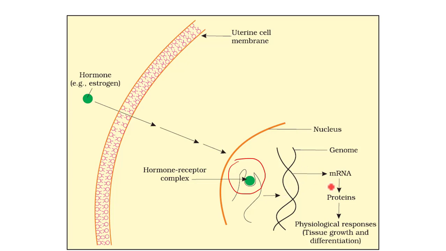This alteration in gene expression leads to changes in production of mRNA that ultimately has an effect on translation of proteins, and then these proteins regulate various physiological responses. So in both these cases we saw there is a cascade of reactions that proceeds after binding of the hormone molecule to the receptor molecule.